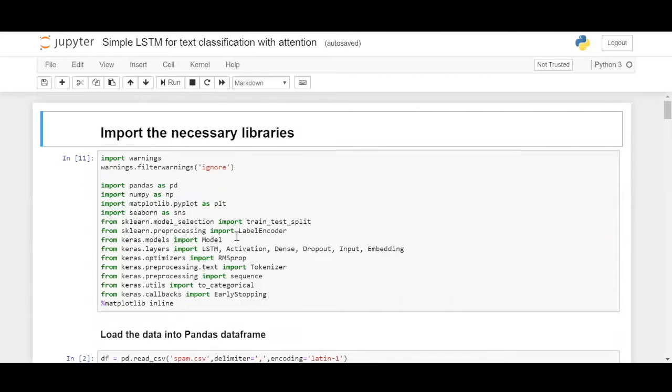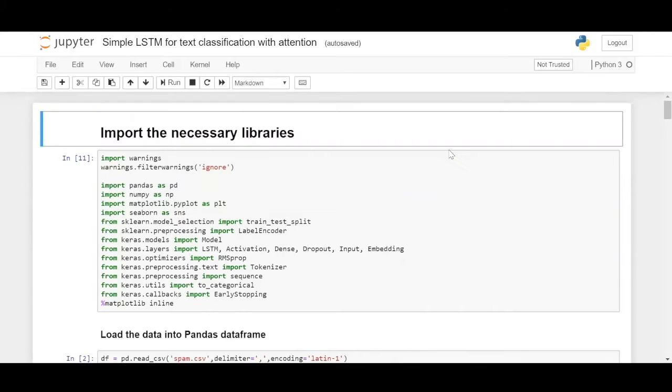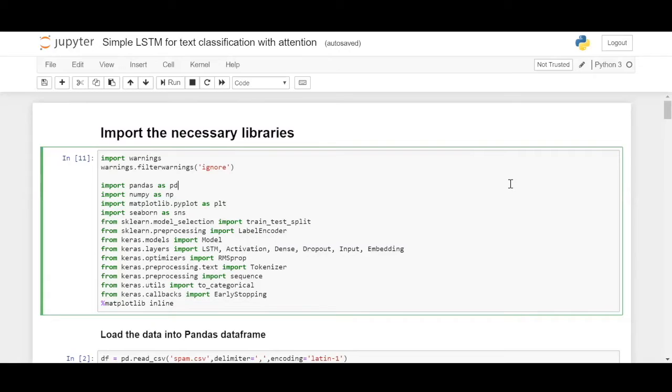So this one is an SMS spam classification problem using RNNs. And here we will be doing basic EDA, exploratory data analysis, which we had covered previously in our Titanic problem also. I'll keep doing this in similar problems so that we can have a proper brush up of what we had learned previously.